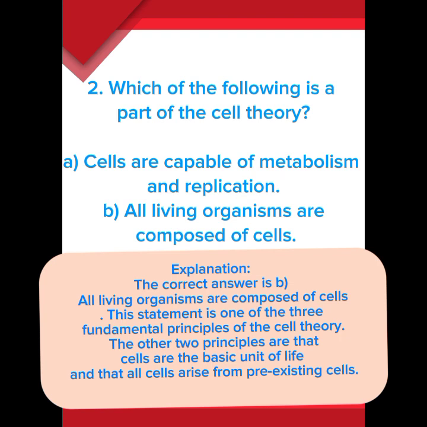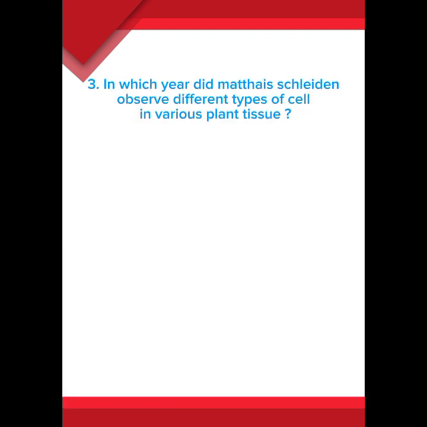Explanation. The correct answer is B. All living organisms are composed of cells. This statement is one of the three fundamental principles of the cell theory. The other two principles are that cells are the basic unit of life, and that all cells arise from pre-existing cells.